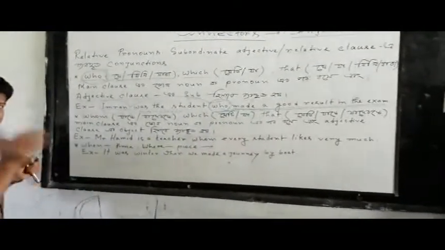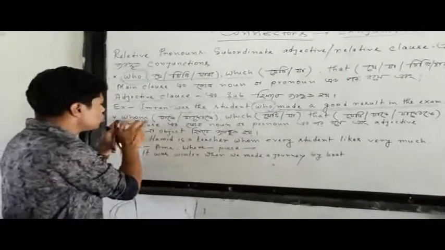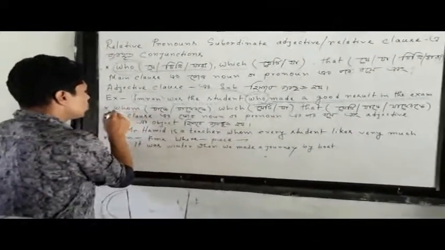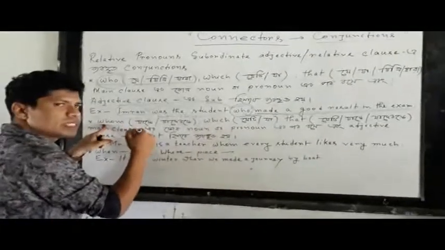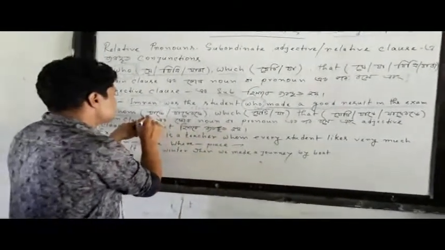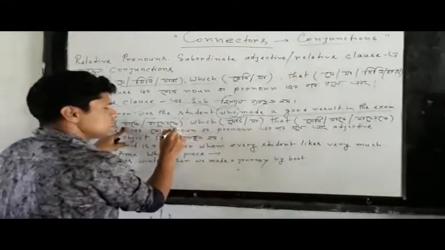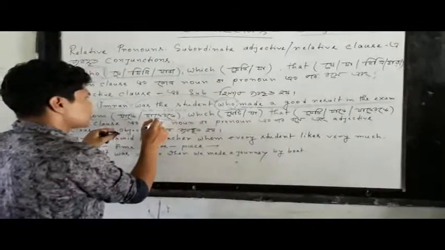Okay, my dear students, now if I draw your attention to the next one, whom. You see whom. What is the Bangla meaning? What is the function of whom here? You see, in Bangla, jake, jaderke.